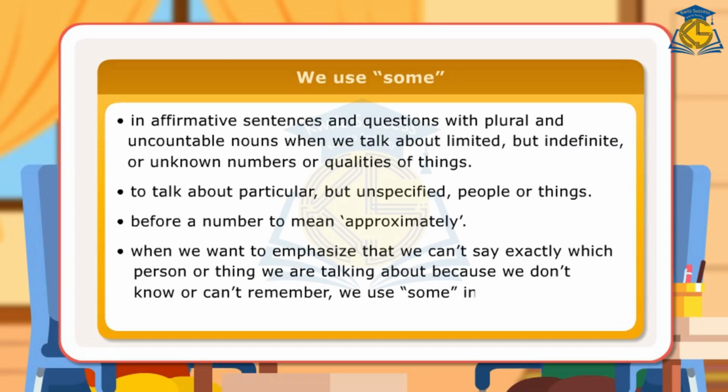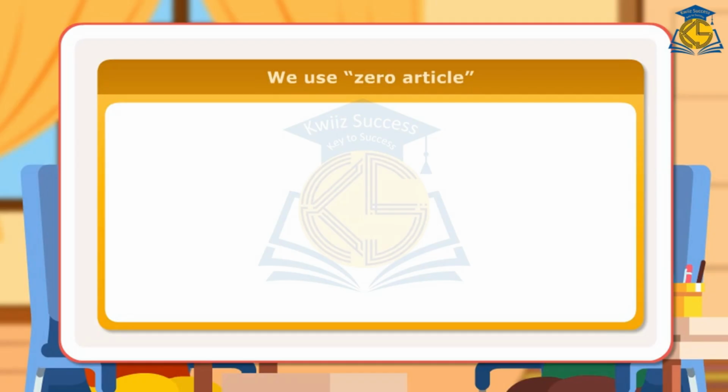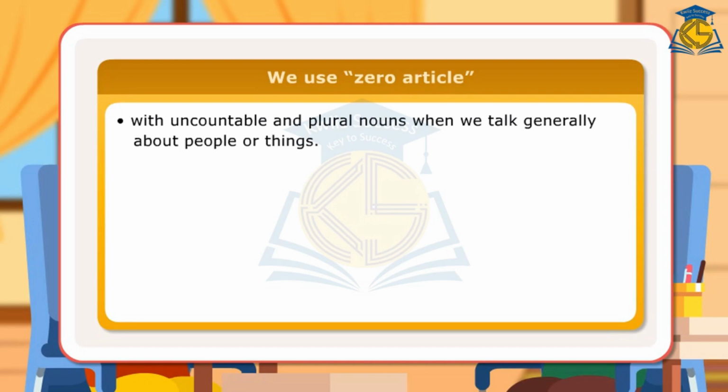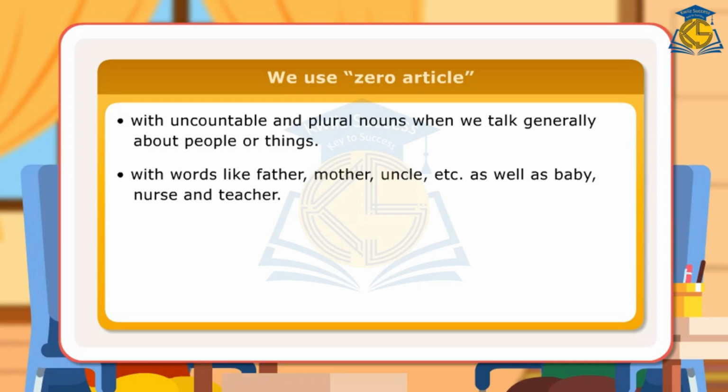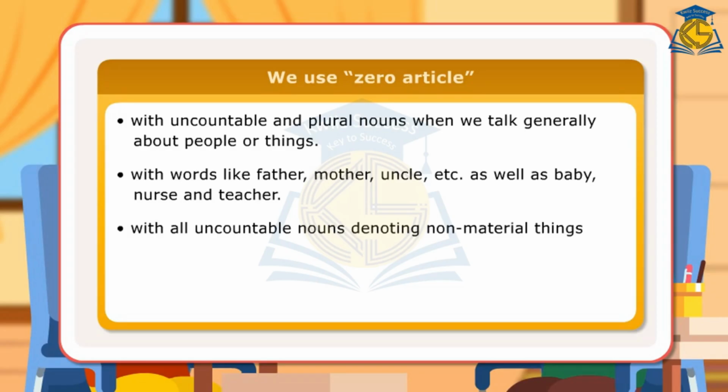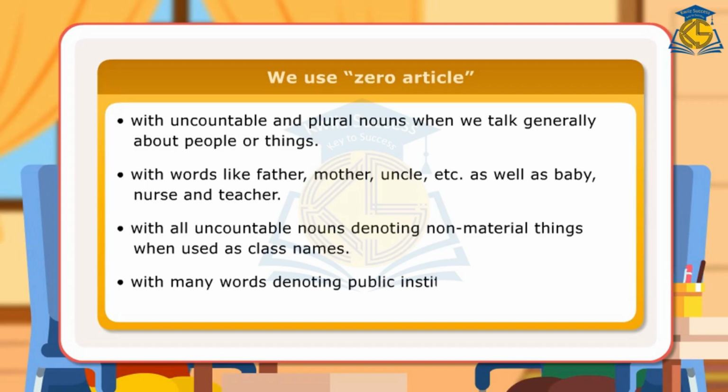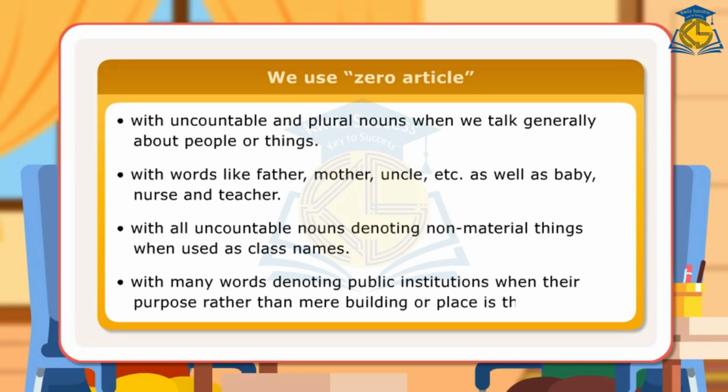We use some instead of a or an with a singular noun. We use zero article with uncountable and plural nouns when we talk generally about people or things. With words like father, mother, uncle, etc., as well as baby, nurse and teacher. With all uncountable nouns denoting non-material things when used as class names. With many words denoting public institutions when their purpose rather than the mere building or place is thought of.